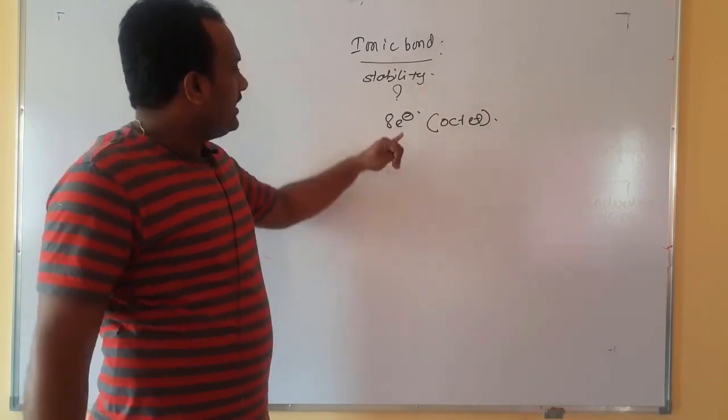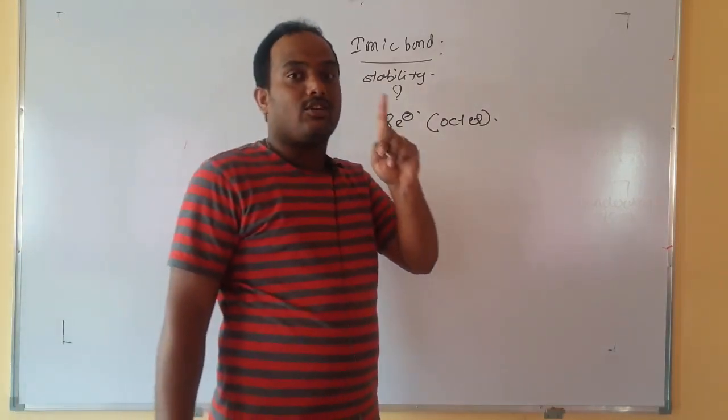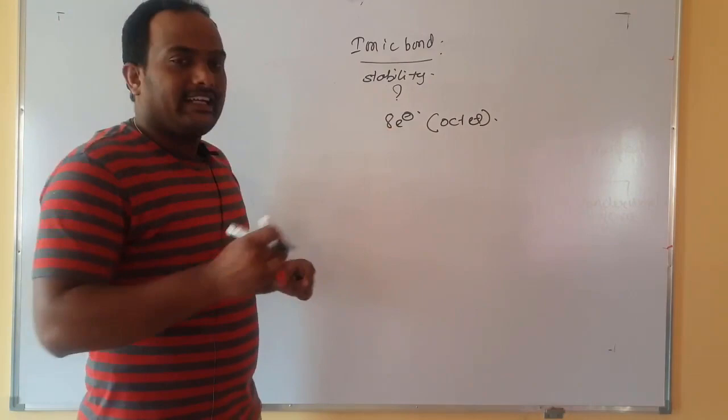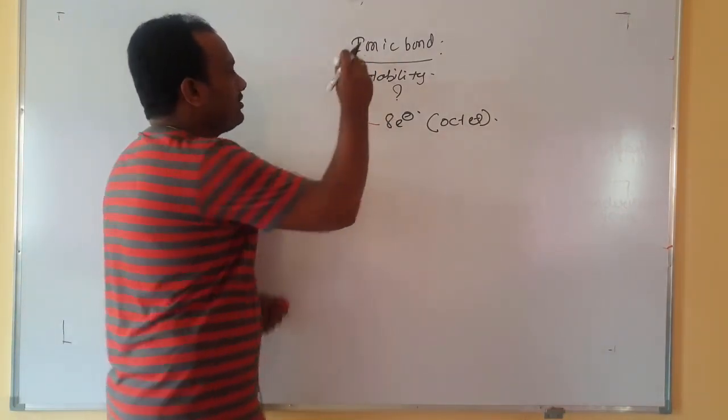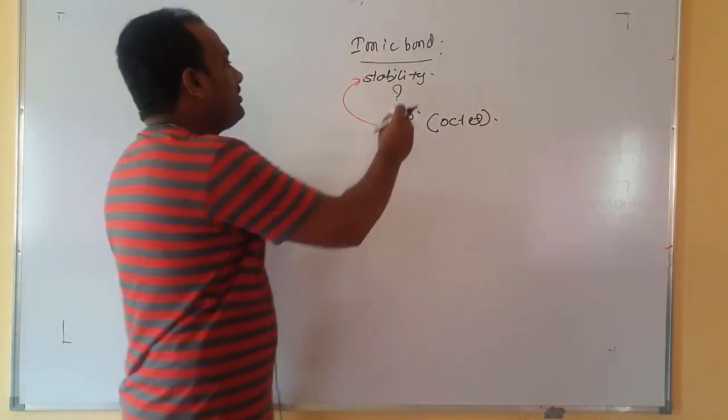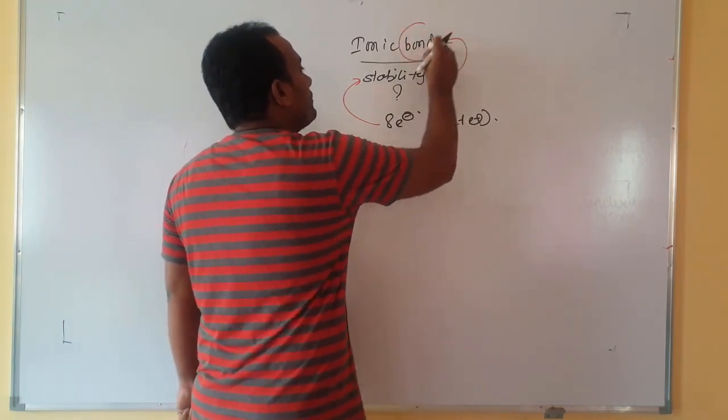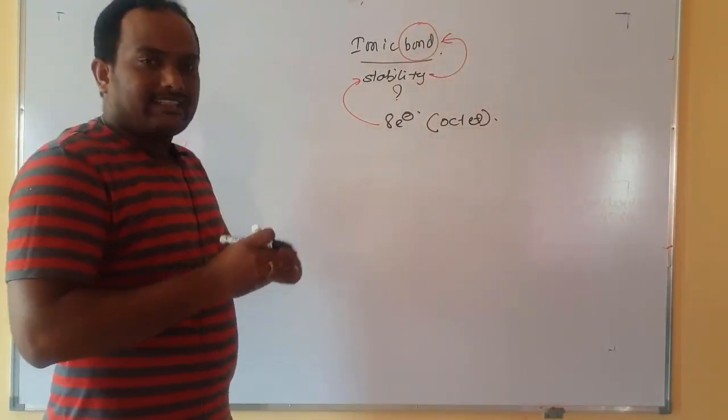Once the elements do it by sharing, transferring, accepting, donating, by hook or crook, they should get how many electrons? 8 electrons in the valence shell. When they attain 8 electrons, automatically the element is said to be stable, and automatically the element enters into the word called bonds. Let us take an example.